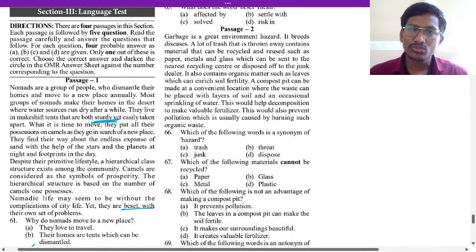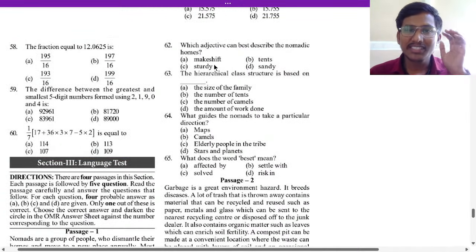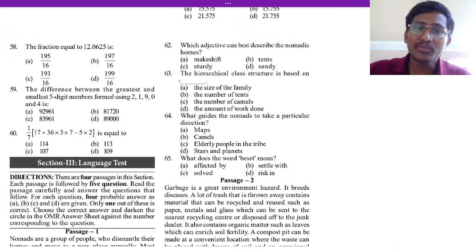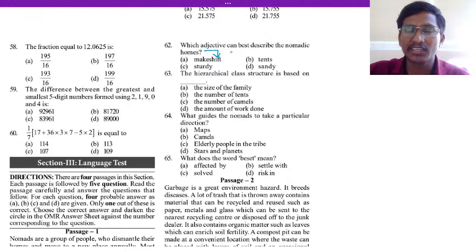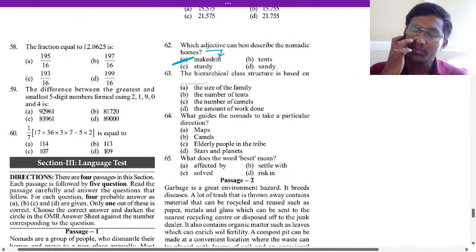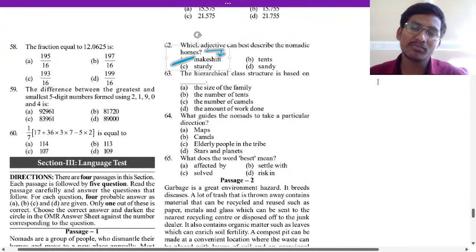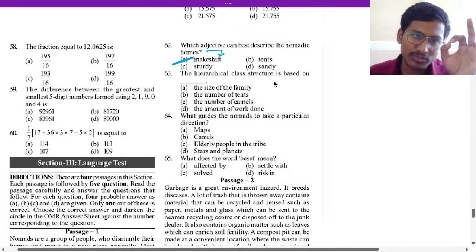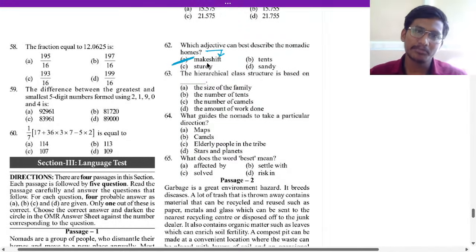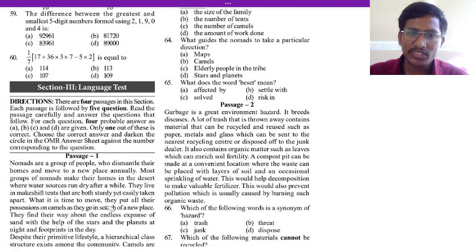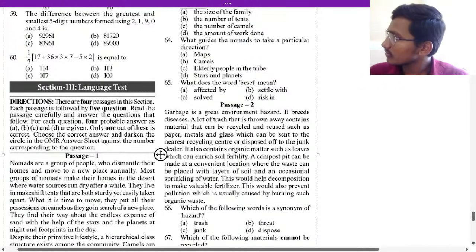Okay, so what answer will come? Which adjective can best describe nomadic homes? The homes are makeshift homes. That is the answer, option A. If you read clearly, the homes are makeshift homes, meaning you make them and then you can disassemble them. Okay, makeshift homes will be the answer, 62 A.